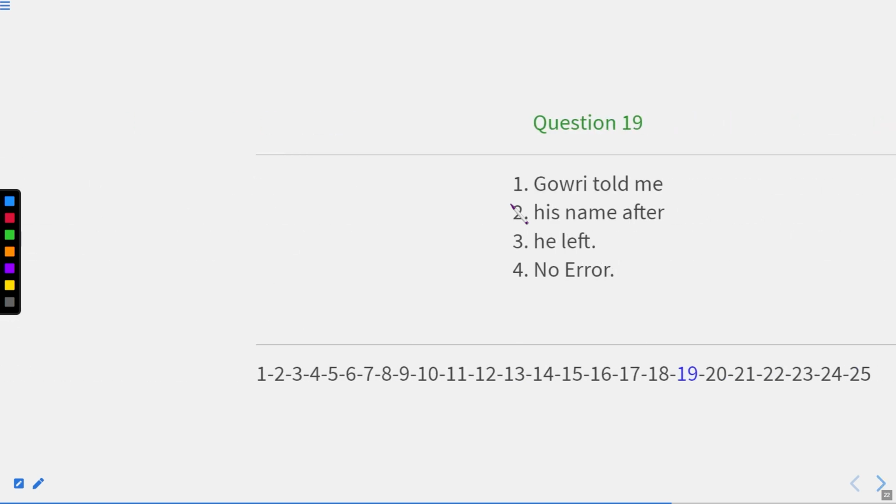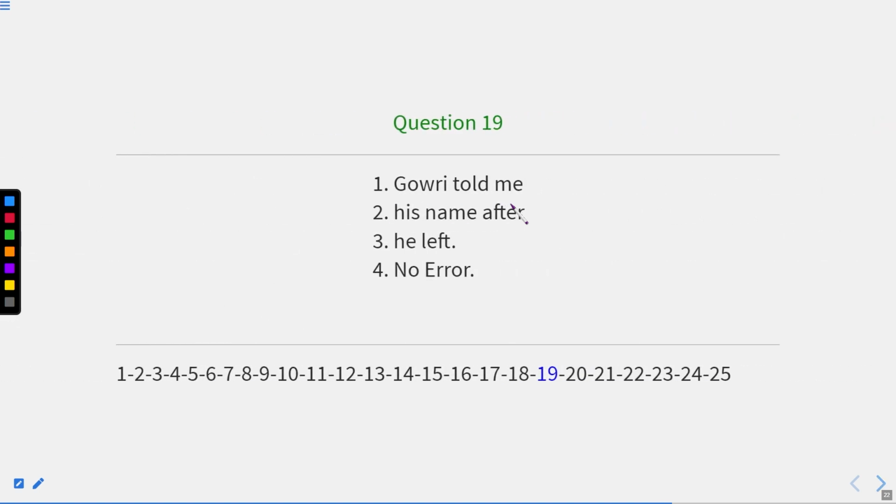Okay. Now, next is "Gauri told me his name after he left." It means after he went from there. Now, one action is in the past indefinite, so the other will be in the present perfect. So, "told me his name after he has left." Okay. Now, let us move to the next question.